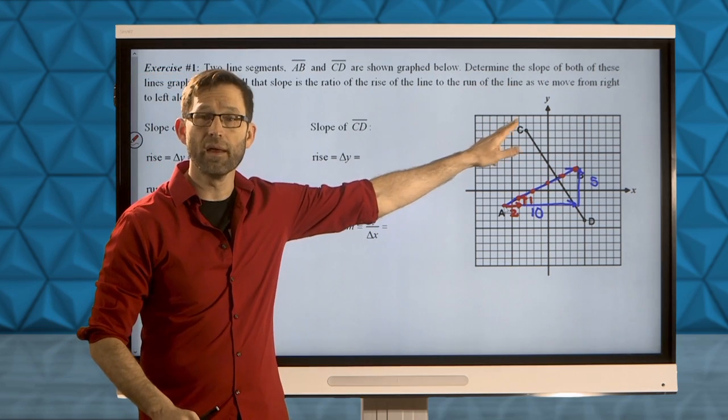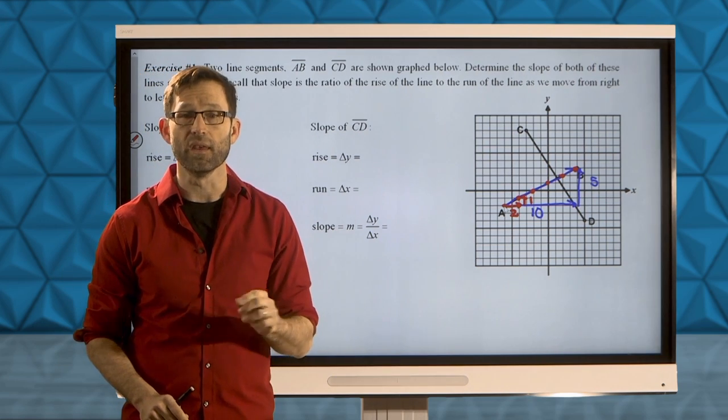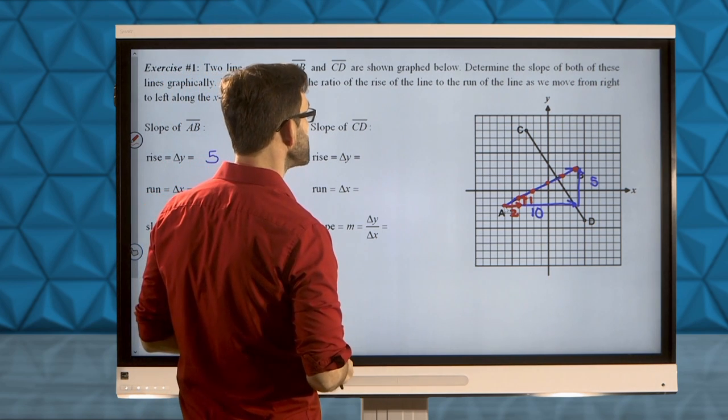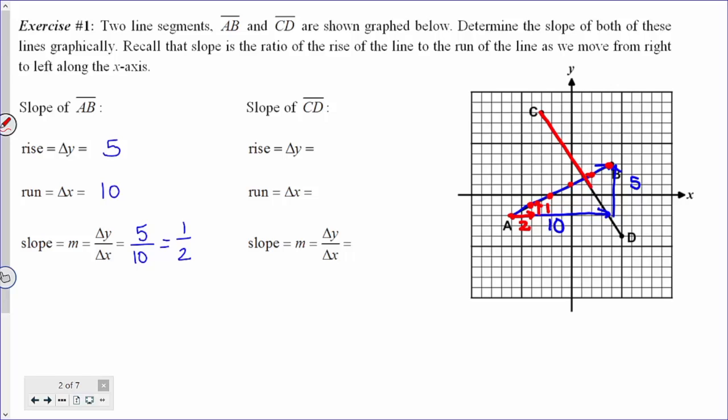Now immediately we see that line segment CD is falling as we move from point C to point D. Again, always read that graph from left to right. But let's get those rise and run numbers. In order to go from C to D, I think we'll just stick in red here to contrast the two lines. We need to run a total of 8 units. But we don't have a rise now, we technically have a fall. And what do we have? We've got 3, 5, 8, and 12. I'm going to label it as -12 right there.